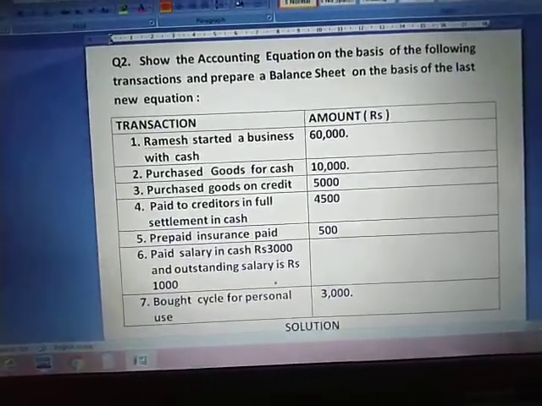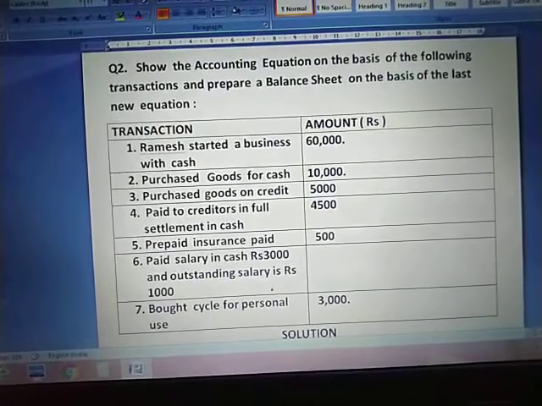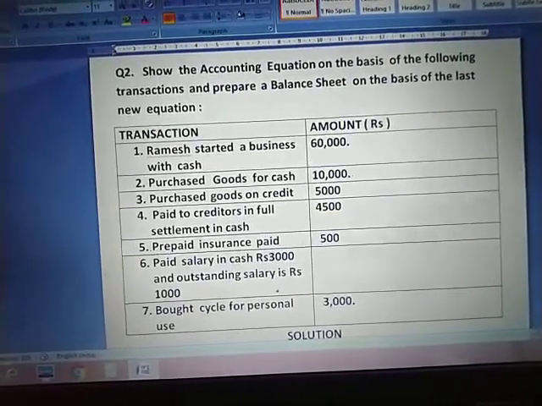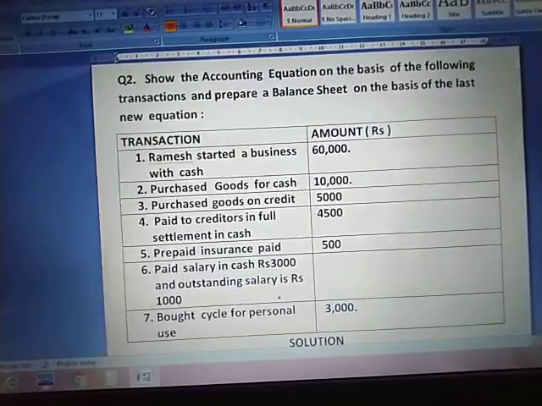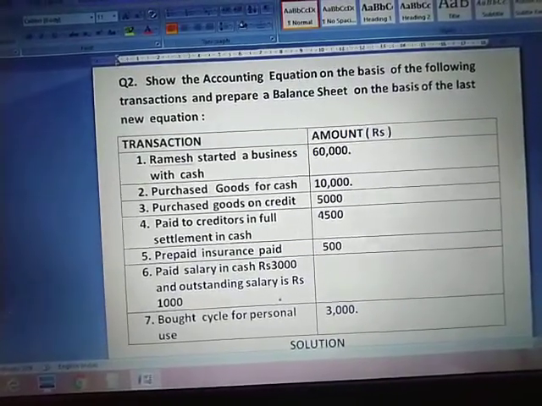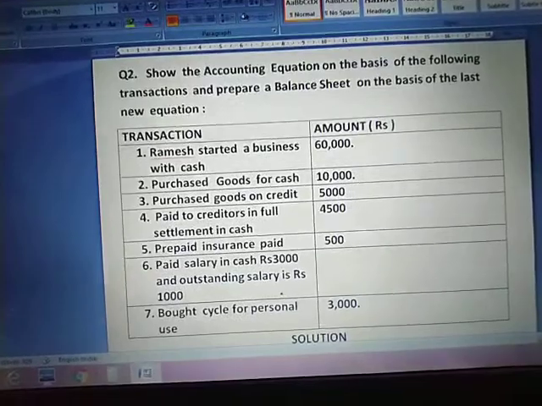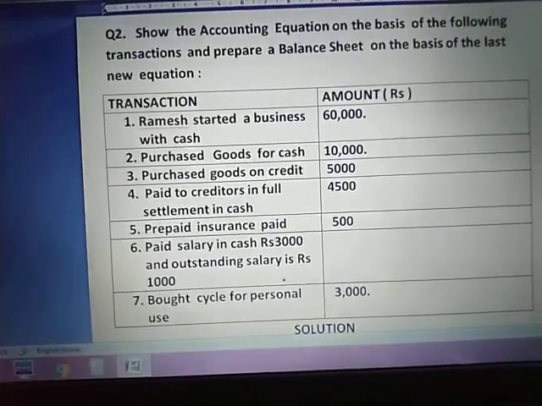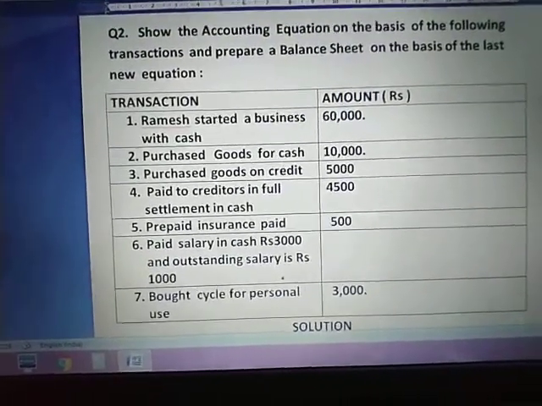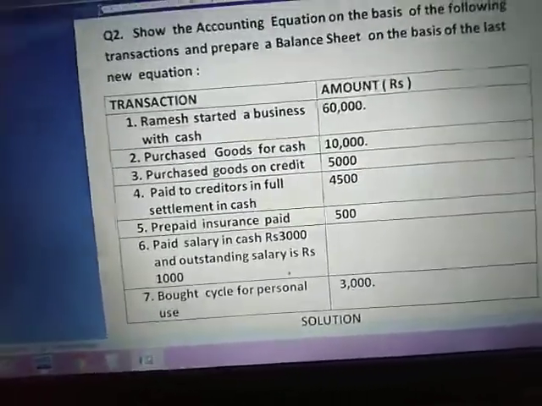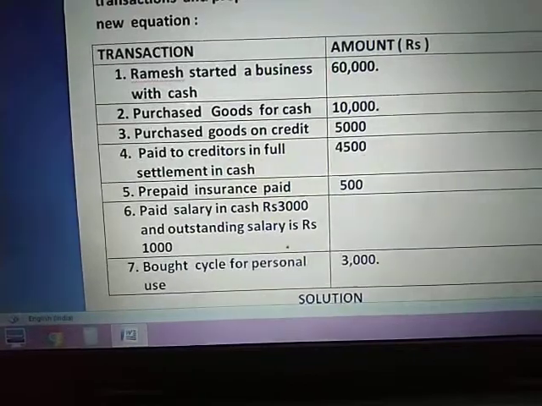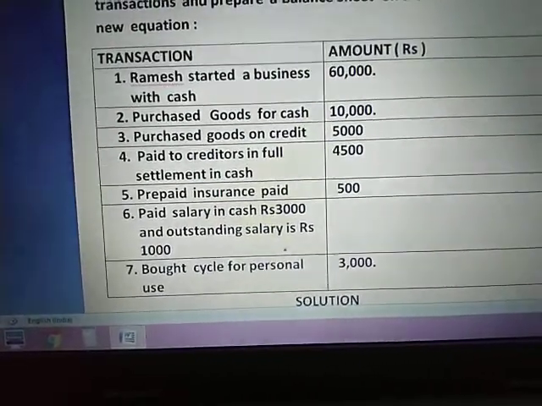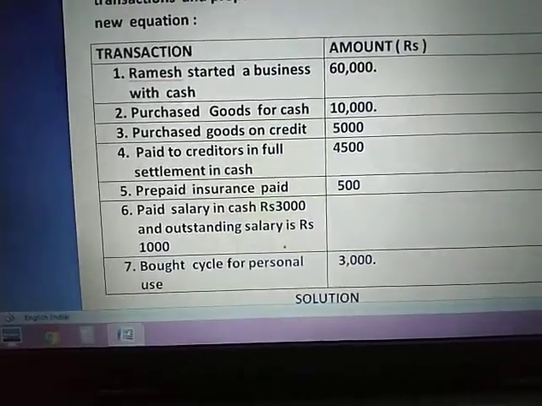Okay, next is paid salary in cash 3,000 and outstanding salary is 1,000. That means 1,000 salary is still due for payment. And next is bought cycle for personal use. So this transaction number 7 will be treated as drawings from your business. Since it is not used in business, it is used for personal use, it is treated as drawings. Okay, so now let's get started with the transactions in detail.